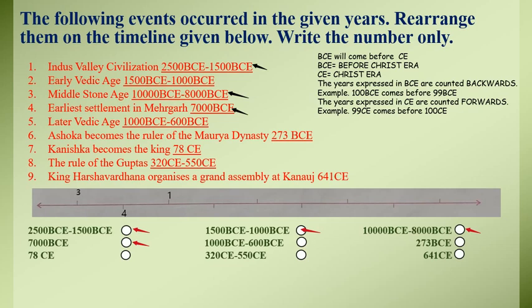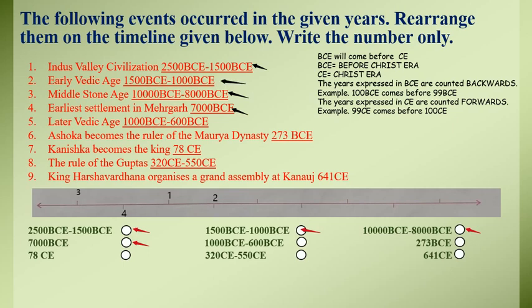The early Vedic age will come after the Indus Valley civilization. So the point which will be next to point 1 is 2. We have to write number 2.